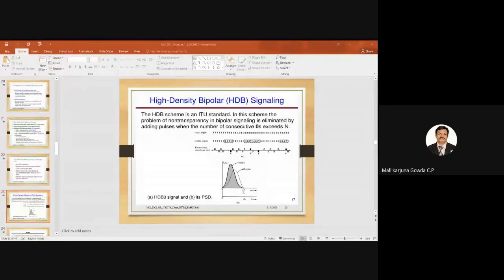Sir, Manjunath. Can you mention any properties of the line codes other than what Chandana told? Come on, quickly, be fast.